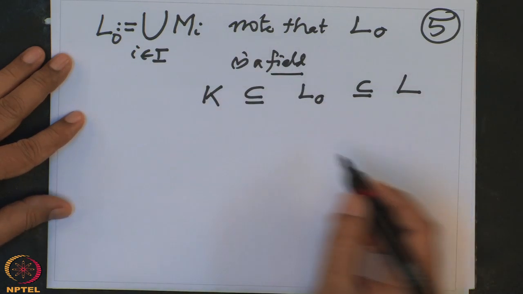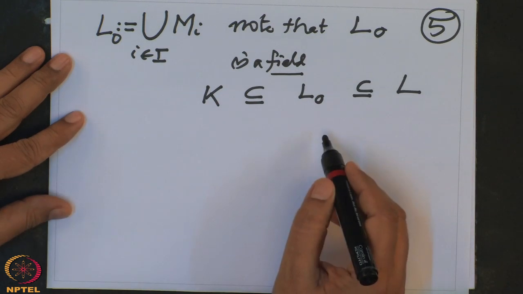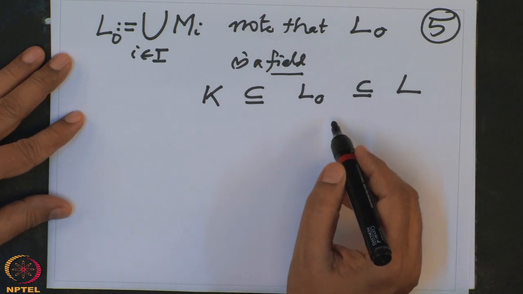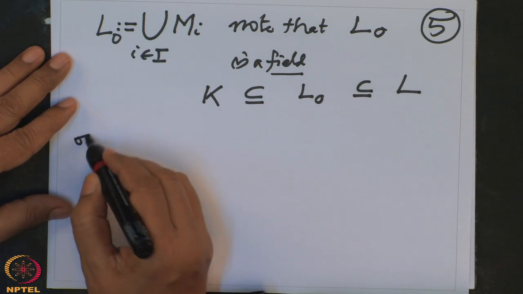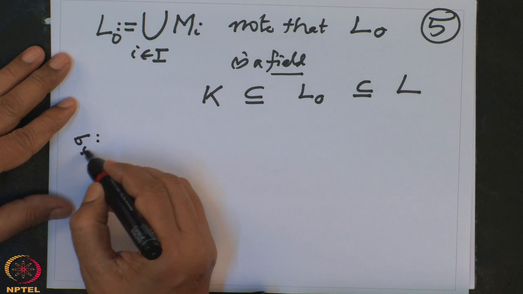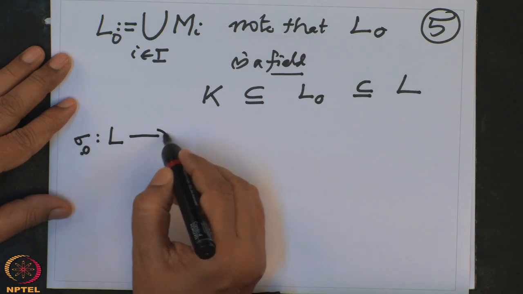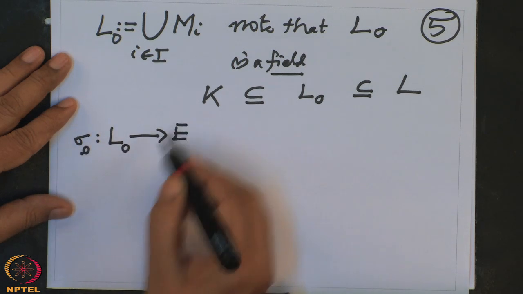Another thing is, we can also extend sigma. We will define sigma naught from L naught to E. How do we define this?